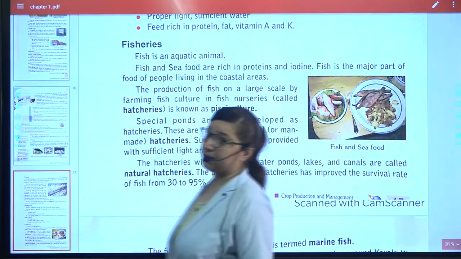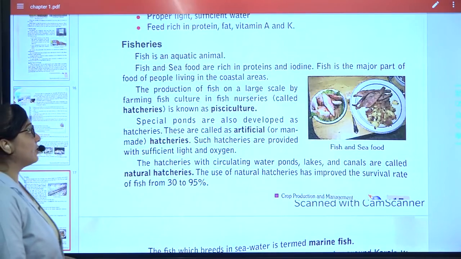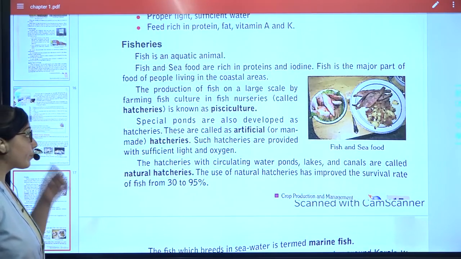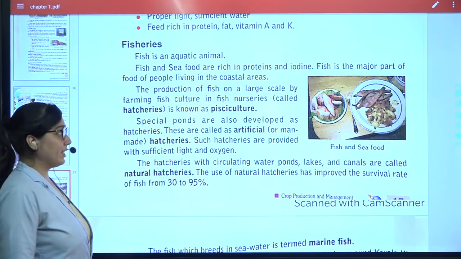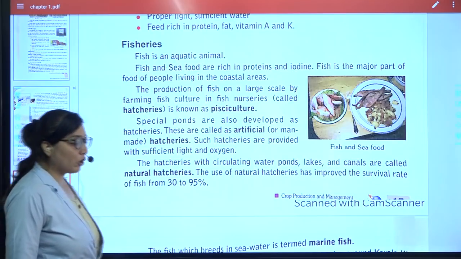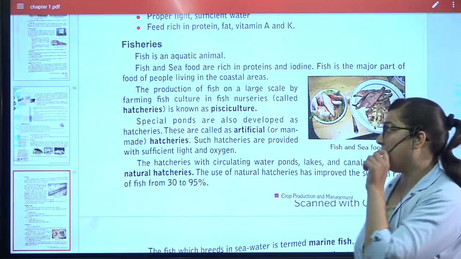What is fish? It is an aquatic animal, that is, an animal present in the water. Fish and seafood are very rich in proteins and iodine, and for those who live near the coastal areas, it is the major diet.